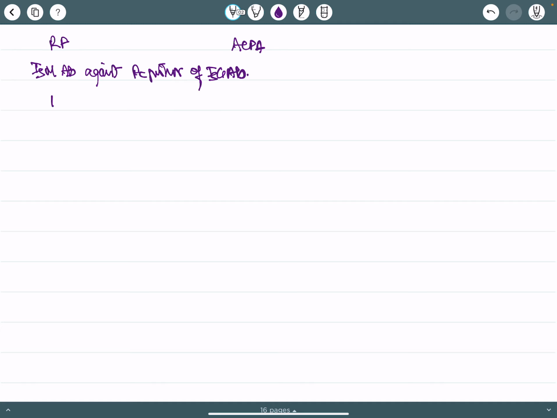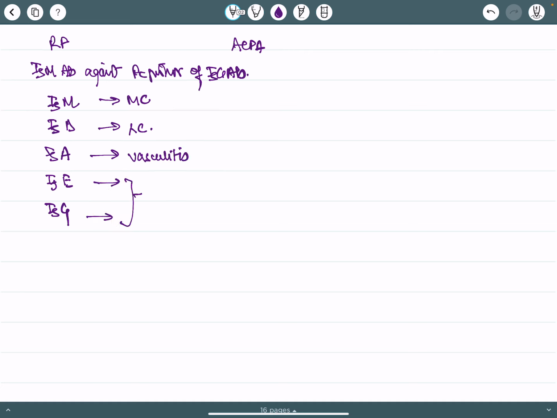RF is of many types: IgM, IgD, IgA, IgE, and IgG. IgM is the most common. Actually, it's not only IgM, there are 5 types. IgM is the most common, IgD is the least common, IgA is associated with vasculitis, and IgE and IgG are both associated with extra-articular manifestations and erosions.